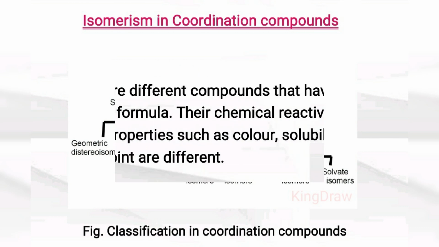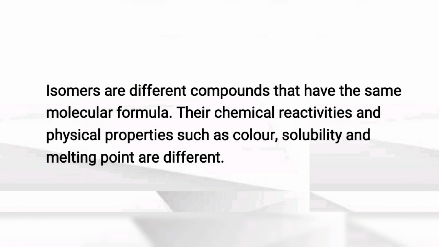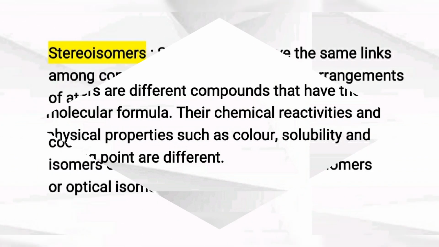Now what is isomerism? Isomers means compounds that have the same molecular formula but different structures. The chemical and physical properties, such as color, solubility and melting point, of isomers are different. So here the first type of coordination compound isomer is stereoisomers.